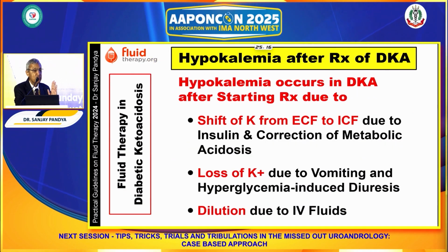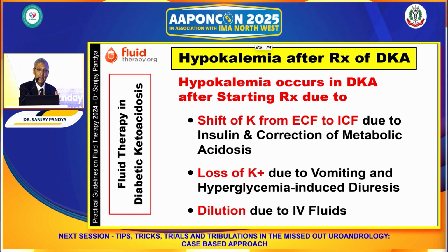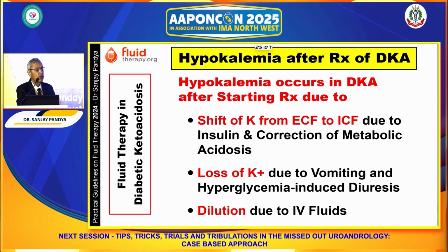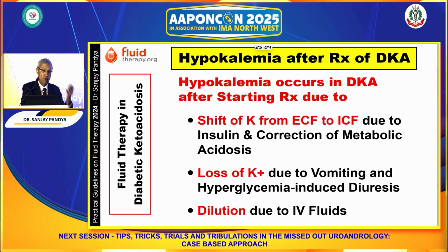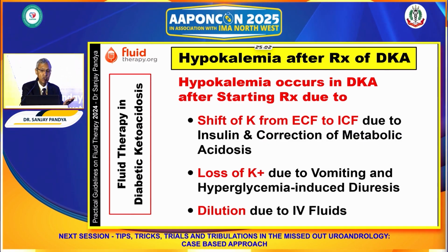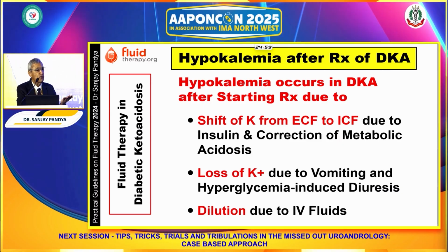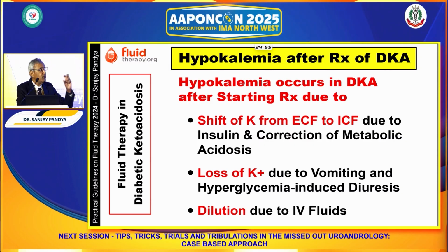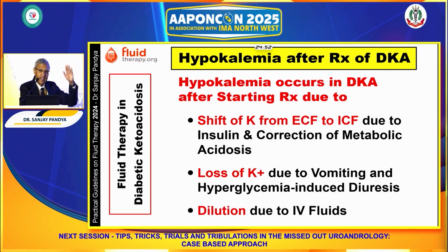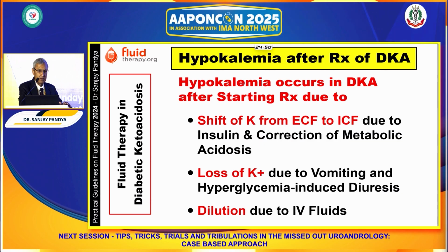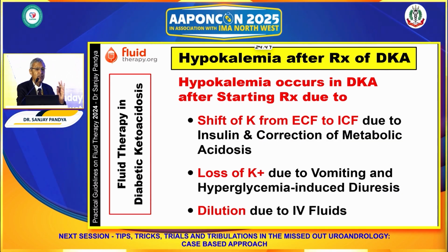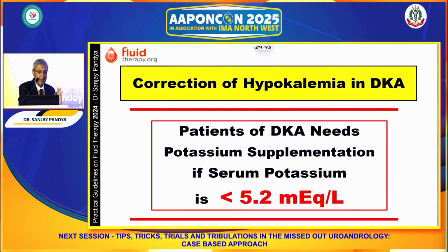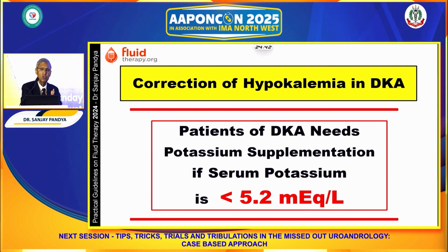Why? Because as soon as therapy is started, there will be a shift of potassium from ECF to ICF due to insulin, because of the correction of the metabolic acidosis, because of vomiting and because of the glycosuria. There will be continuous loss of potassium and there will be dilution. So the potassium which was previously normal is likely to be reduced, and therefore each and every patient needs potassium supplementation. So when to provide potassium?